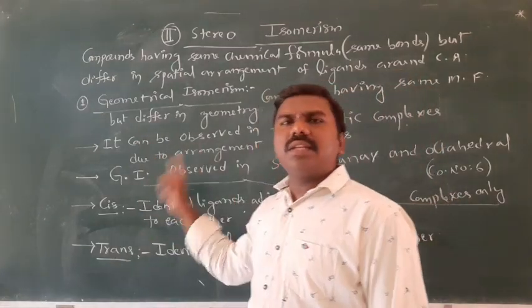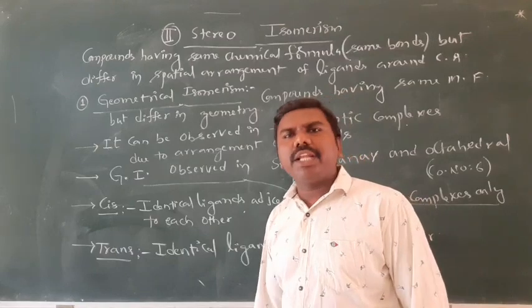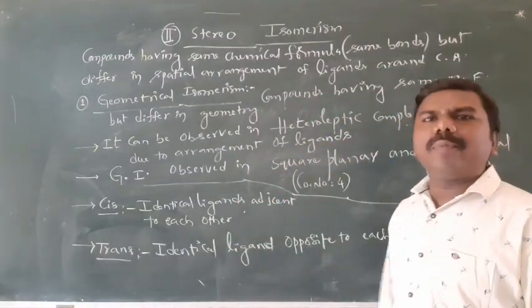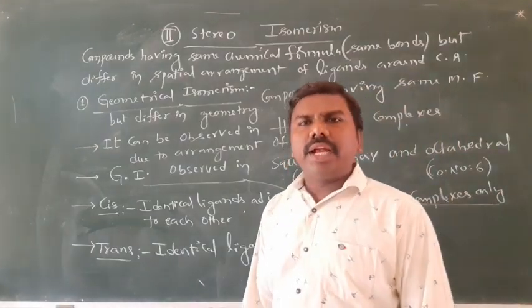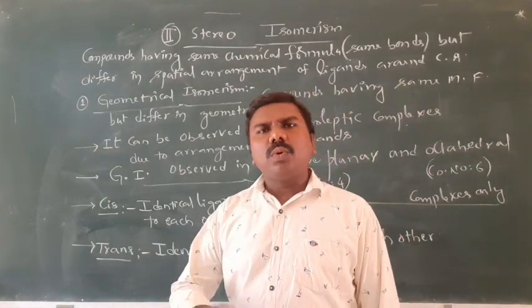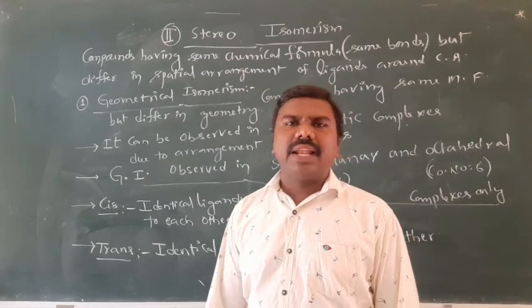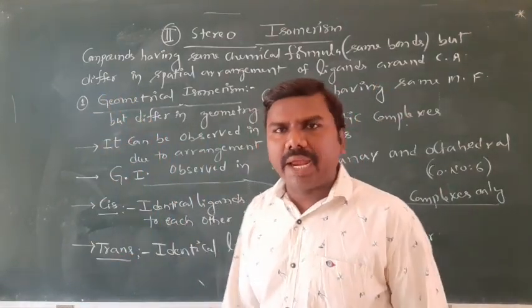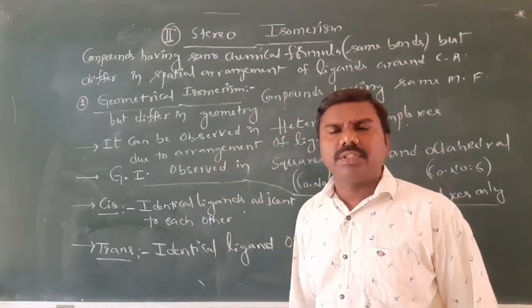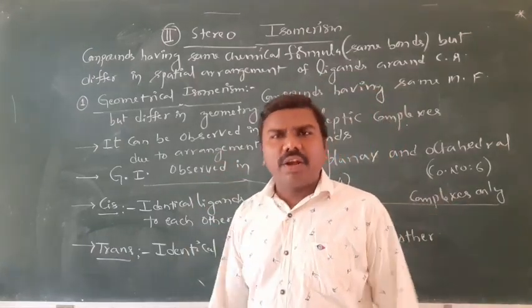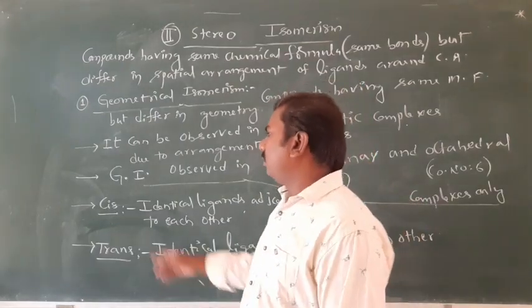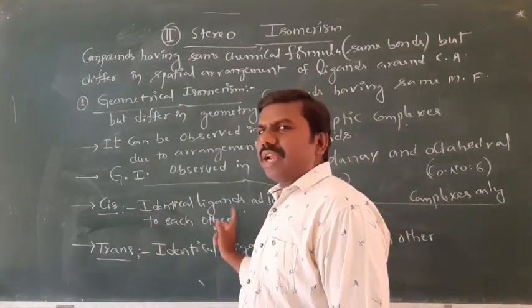We can observe geometrical isomerism in heteroleptic complexes only, but not in homoleptic complexes. Heteroleptic means 2 or more kinds of ligands are present in the coordination entity; then only it is possible. If all are the same, you cannot find whether it is cis or trans.